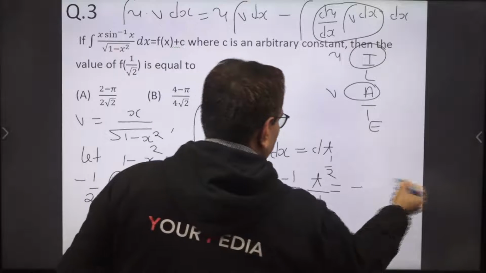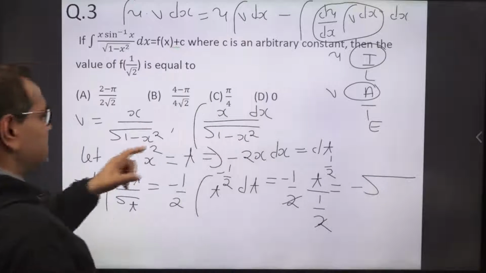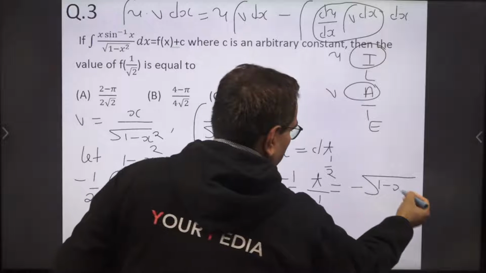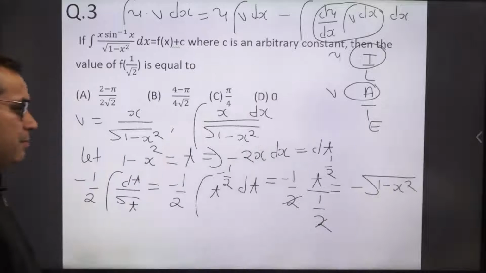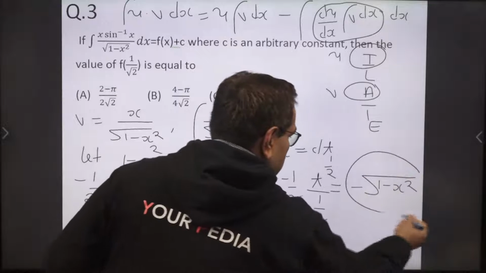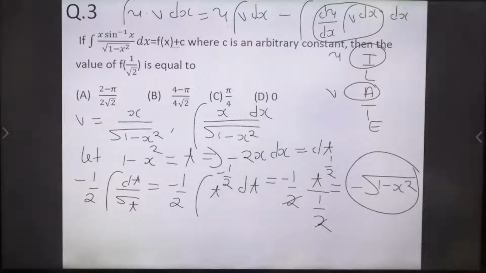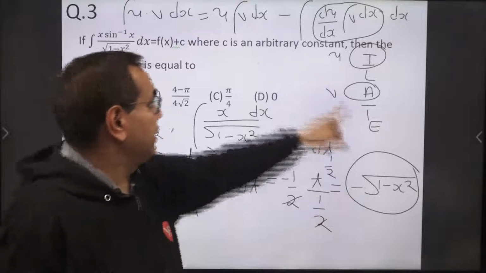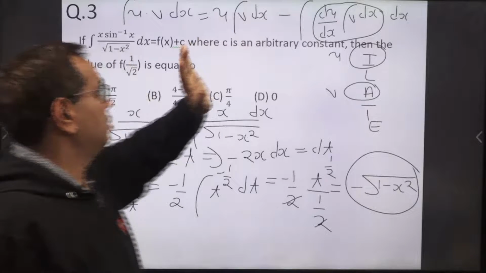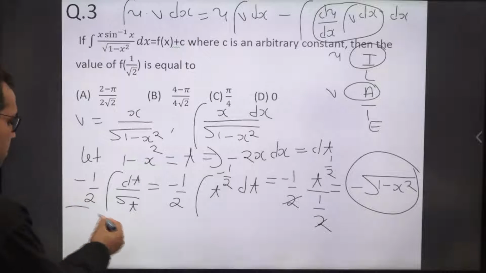So minus root, and t was 1 minus x square. So this is minus root 1 minus x square. So this is the integration of v. Remember, note down this. What is integration of v? We are getting this part as integration of function v. Now we can put this value here, okay, in this formula. So what will we get?